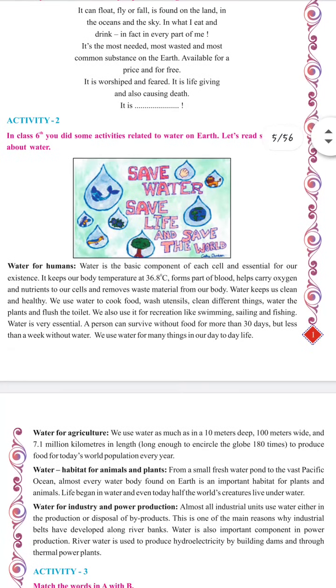In the second activity, one poster is given which says save water, save life, and save the world. So, what is the necessity of water for humans, for agriculture, for the animals and plants who live under water or over water? Then how is water helpful for industry and power production? As human beings, water is the basic component of each and every cell, and it is also essential for our existence. Water is the only source which keeps our body temperature at 36.8 degrees Celsius, that is the normal body temperature of a human being.